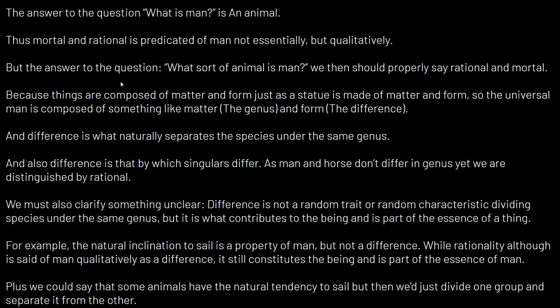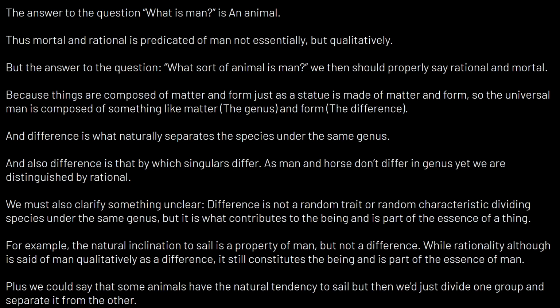And so we need to note that mortal and rational are not the essence of man. Rather, it is a part of the nature of man, right? And so because things are composed of matter and form, and by the way, if you don't know what that is, please look into my old videos on Aristotle's metaphysics and hylomorphism.